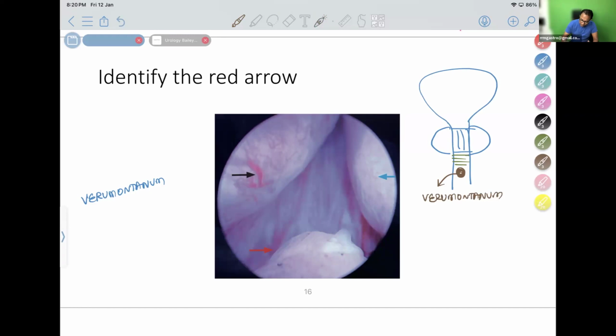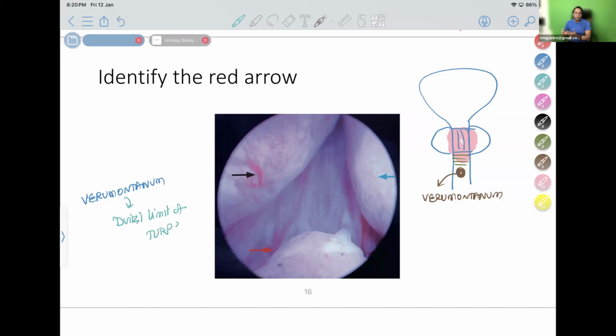You should not do, that is, when doing TURP you should not go beyond this. You will remove this prostate, you must stop here. Don't go beyond the verumontanum. Verumontanum is the distal limit. So distal limit of TURP is at verumontanum.